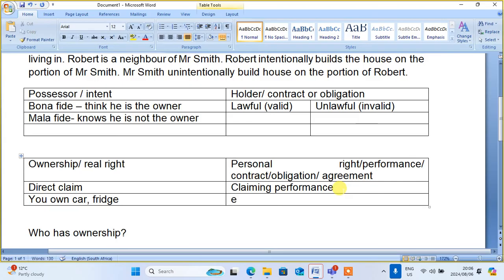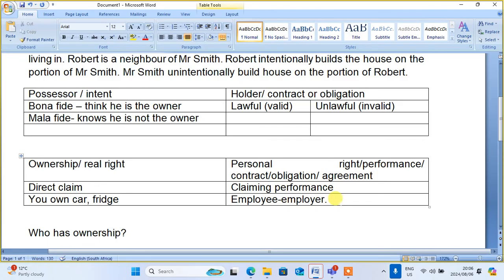For example, we have an employee and employer. The employee and employer will enter into what we call the employment contract.